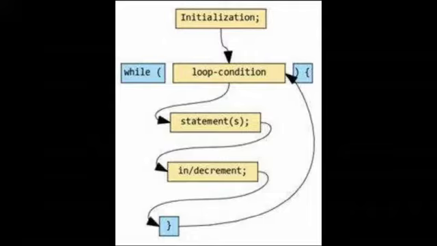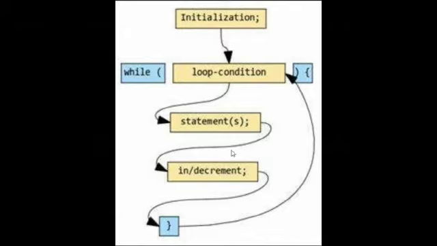This area from the opening curly brace to the closing curly brace is called the body of the loop. So what is the working? First the initialization will take place, then the condition will be checked. If the result of this condition is true, then the body of the loop gets executed. If you say body of the loop, it contains the statements, increment, decrement, all the things inside the body.